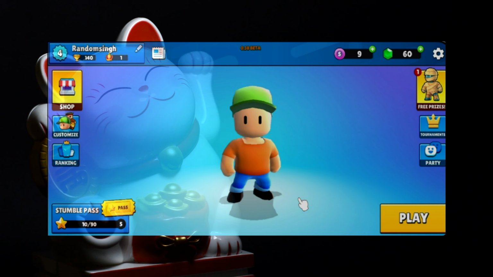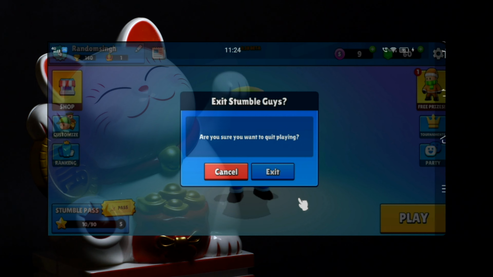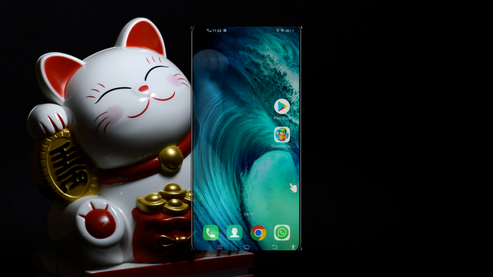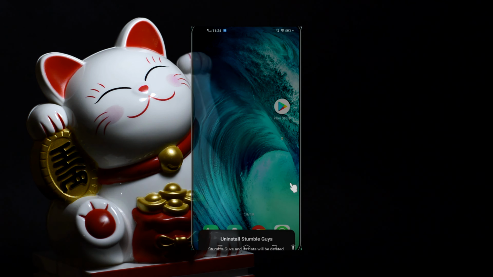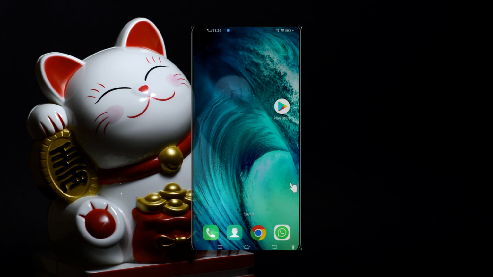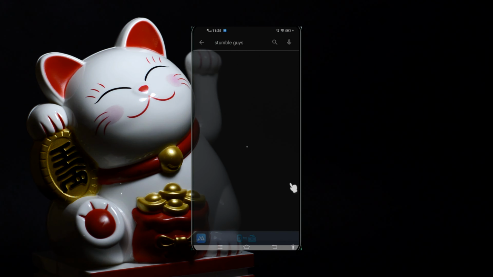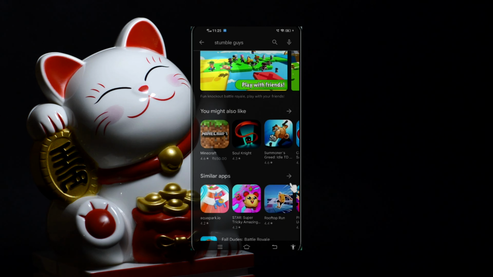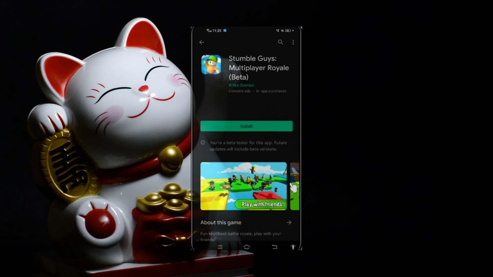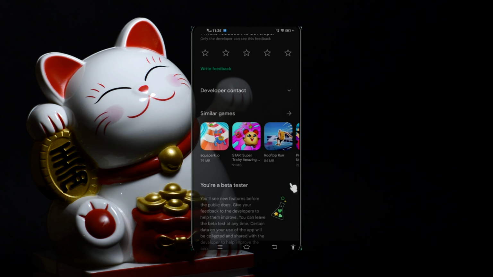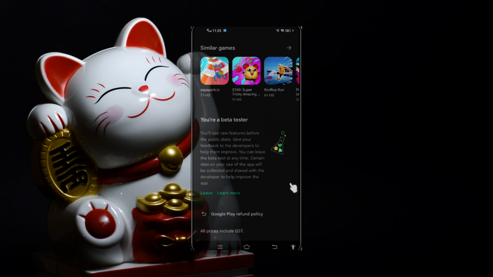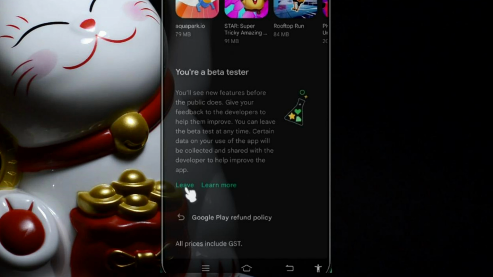Going back to Stumble Guys 0.37 is easy. First, uninstall Stumble Guys 0.38 beta from your mobile. Now go to Play Store and search for Stumble Guys. Now click on Leave the Beta program.